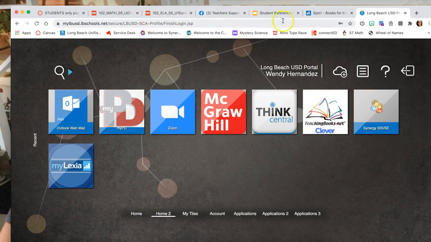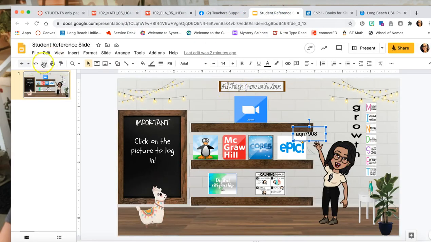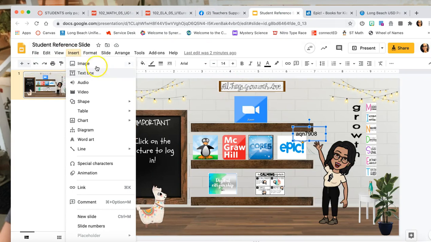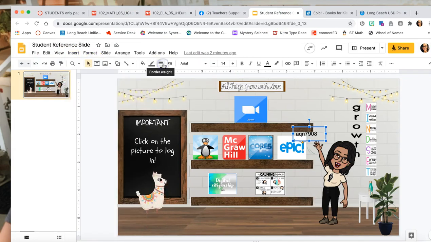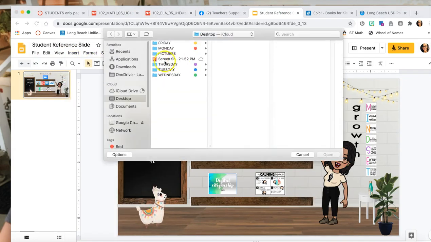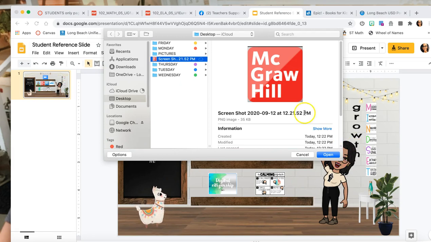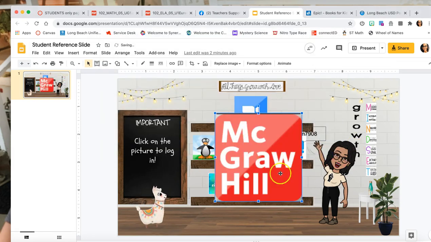So then when you're done with that and you go back to your slide, you would just have to insert now the image, and you would have to remember obviously how you saved it. I know right now I just took it, and so it went straight to my desktop, and as you can see, it's right there and it's the time. So when you click it, there it is. You press open and it's going to appear really, really big. So all you just have to do is minimize this to the size that you want.